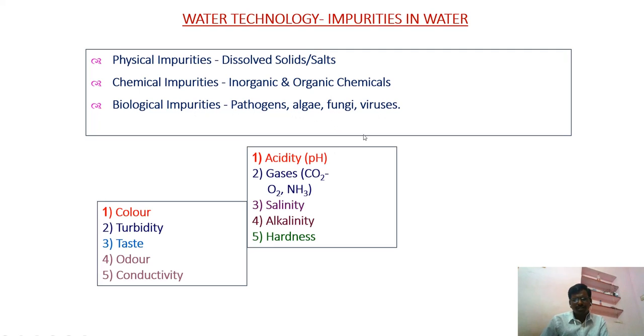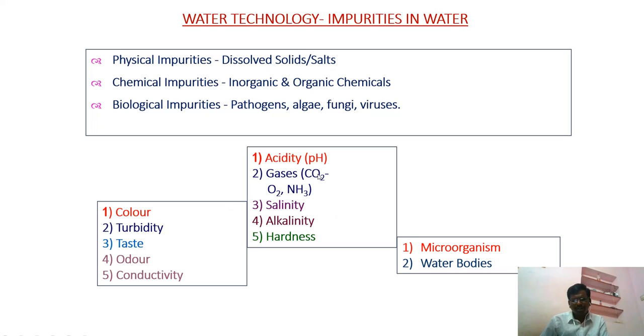These impurities show some activities on the earth. Because of physical impurity, the color of water may be different. It may be turbid. The taste of the water may be salty. Sometimes it may give odour. The electrical or thermal conductivity of the water is high because of the dissolved salts. Next one is chemical impurities.